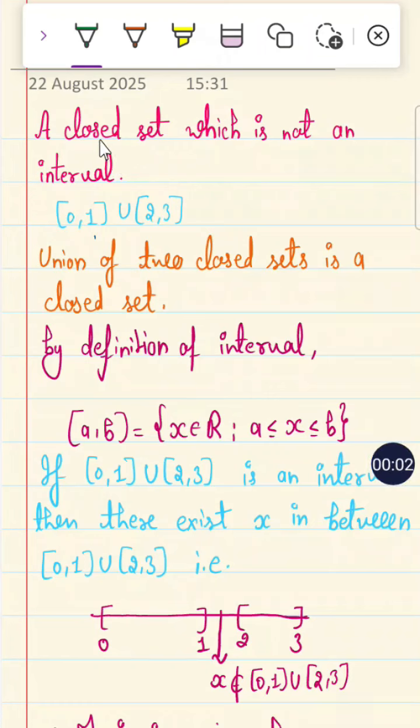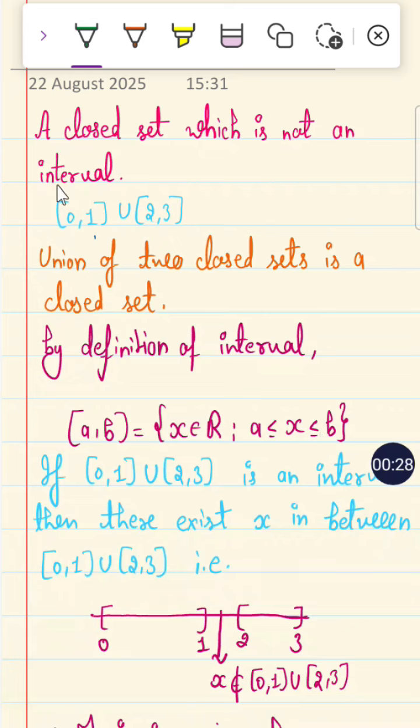Now, let us define a closed set which is not an interval. What is the definition of an interval? The definition of an interval, closed interval [a, b], is equal to the set of x in R such that x is in between a and b, x equals a, x equals b. Okay, x is in between a and b always. Then it is called an interval.